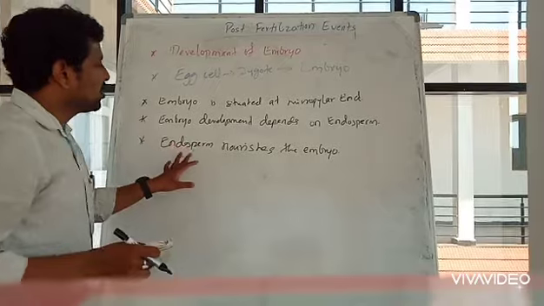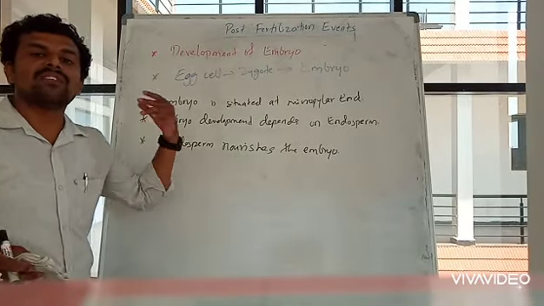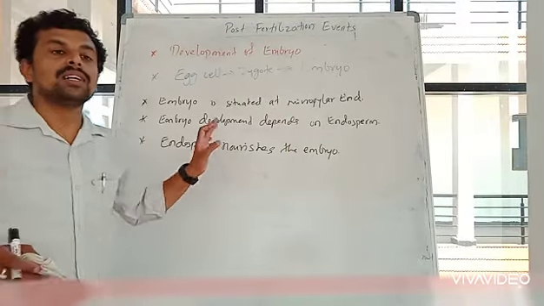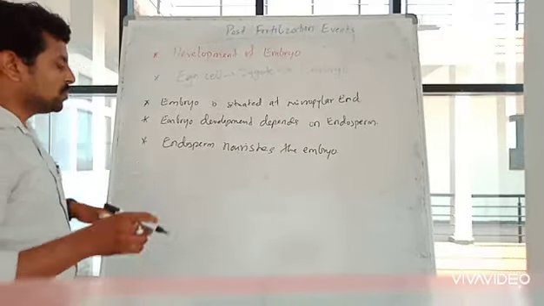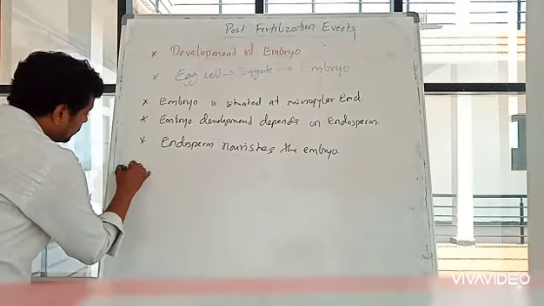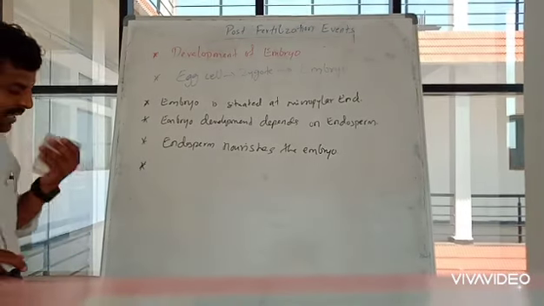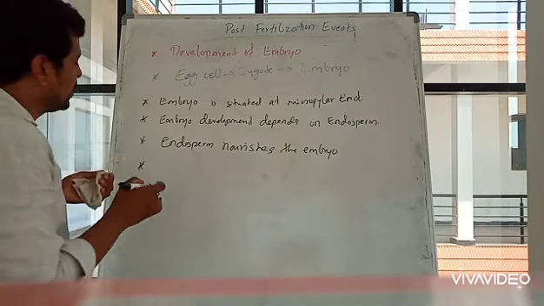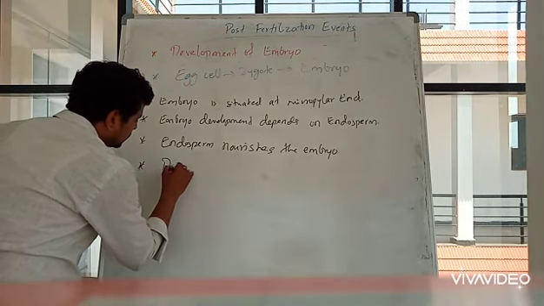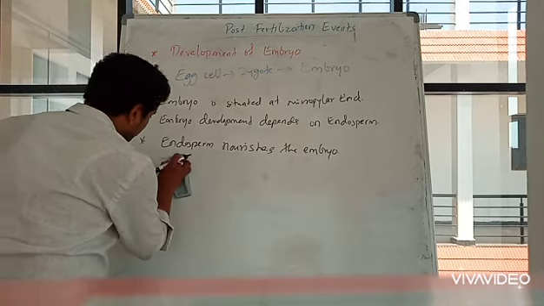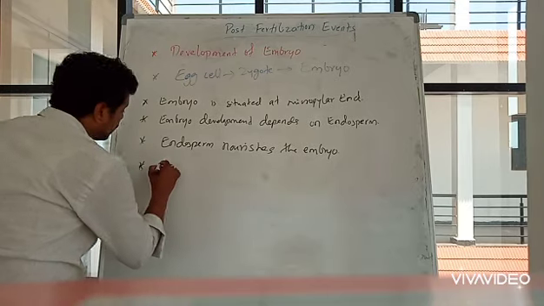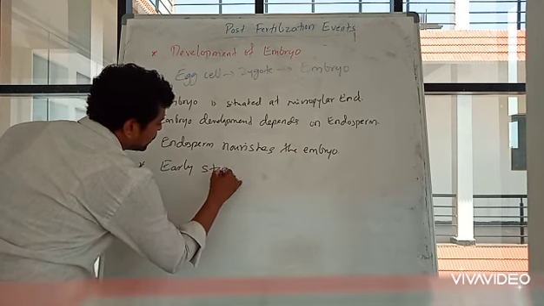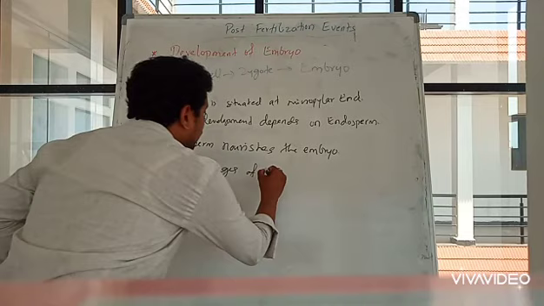Okay, so because it needs food, that food is prepared first, later on the development of embryo. So only it is dependent on the development of endosperm. Then after the development begins, or simply write the early stages of embryo development